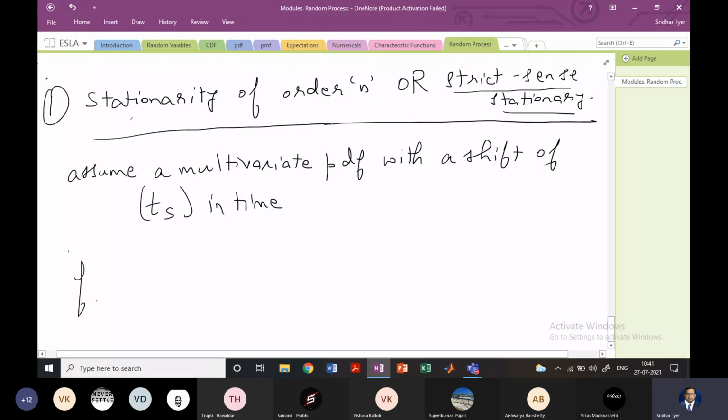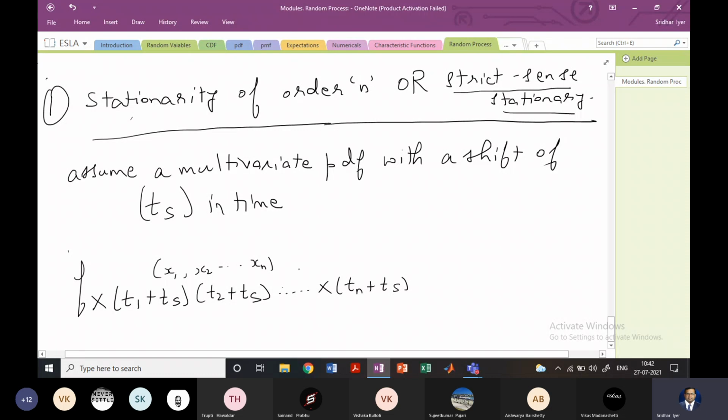I'll write this as f x of T1 plus Ts, I've shifted time T1 by Ts, T2 plus Ts, and so on till x of some Tn plus Ts. The original PDF which we have is f x of T1, x of T2, x of Tn. I've just shifted all of this with time, and the values are x1, x2, xn. Please do not shift the values.